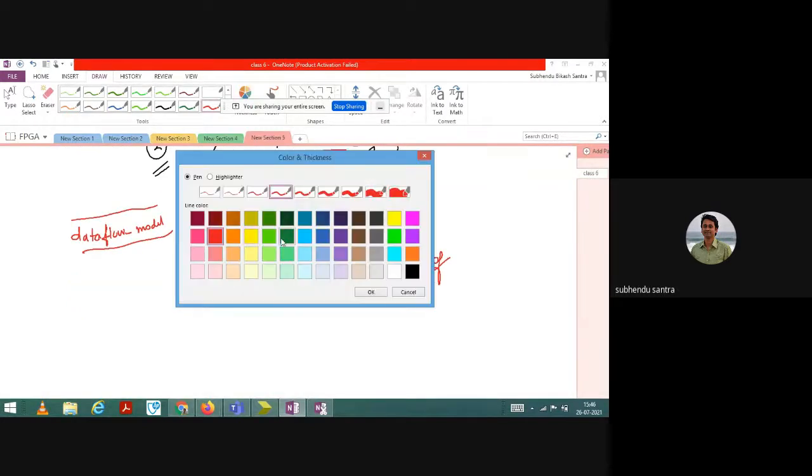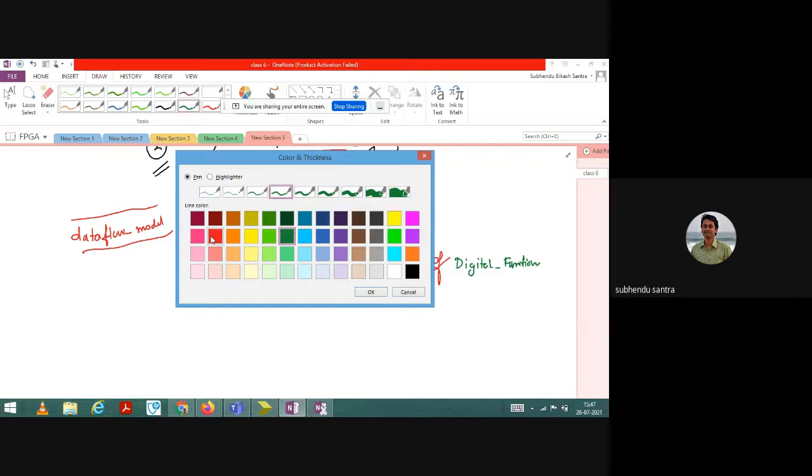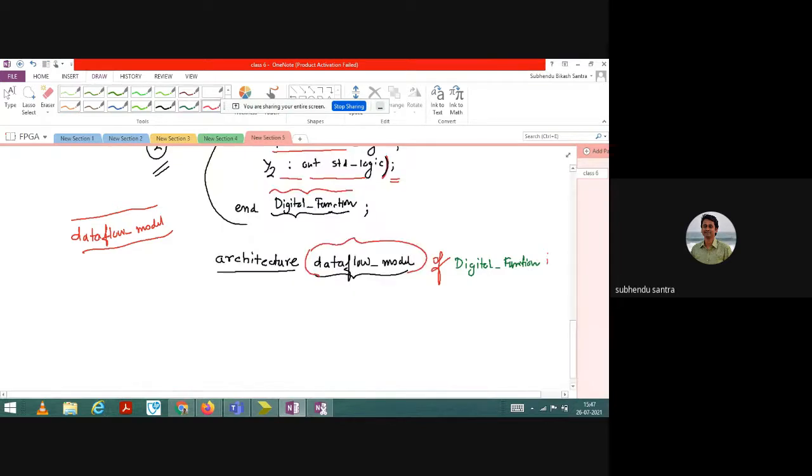So let me write in a different color: of digital underscore function. Okay, I give is another color because it comes under another syntax. Is, so this is the digital function, and data flow model. So to implement, you see the important sentence, you are defining the architecture, and architecture of what? Architecture of digital function. And to solve the architecture of digital function, what model are you using? You are using the data flow model.